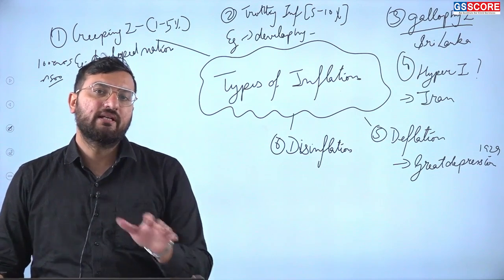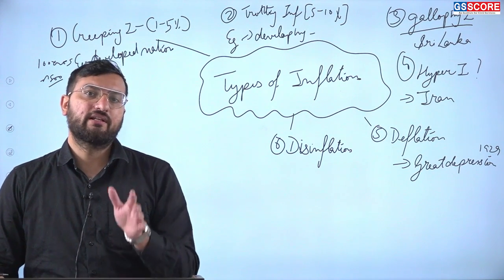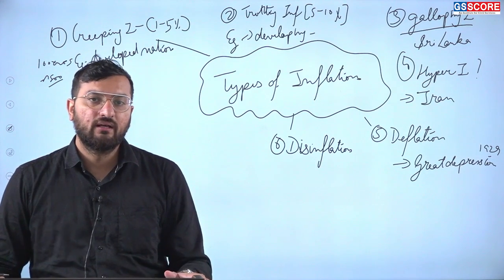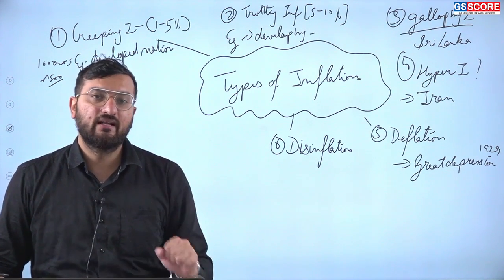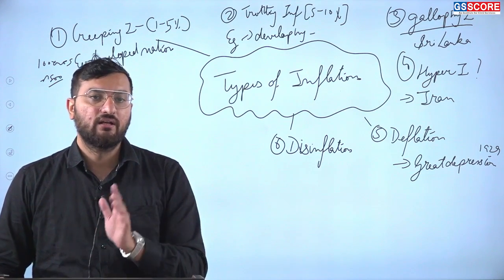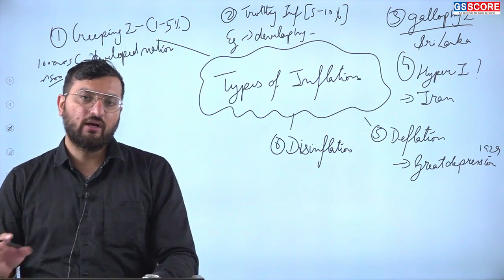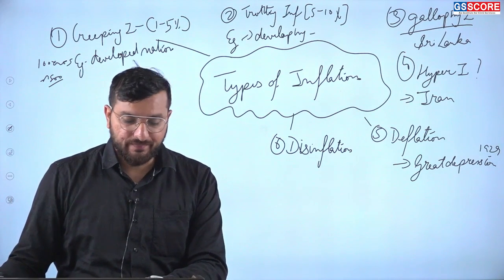Suppose there was 10% inflation in 2010. In 2020, the inflation has decreased from 10% to 5%. And you will be saying, sir, it is deflation. No, it is not deflation, it is disinflation. Inflation is still there, 5% inflation is still there. So it is a kind of disinflation you are getting.